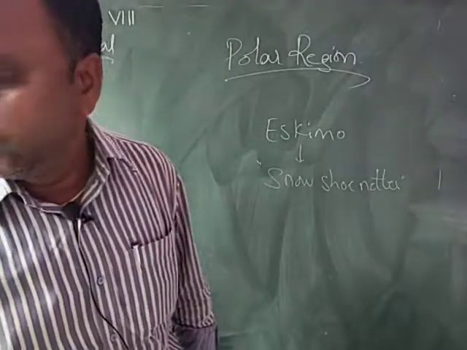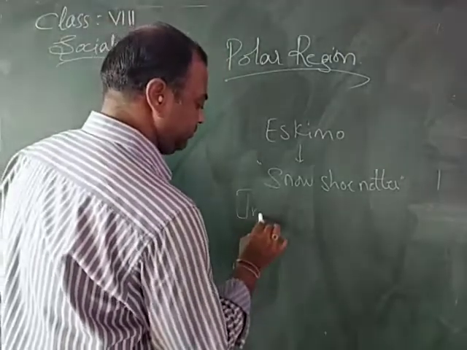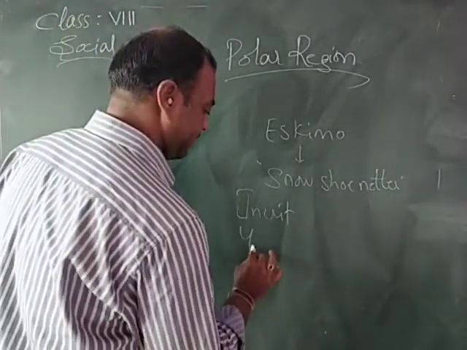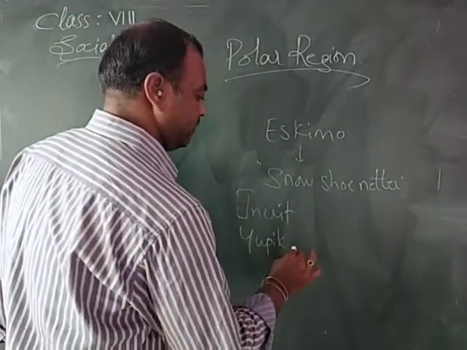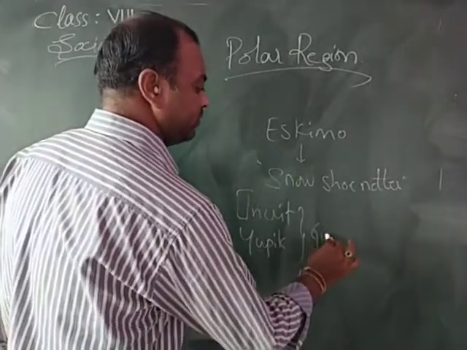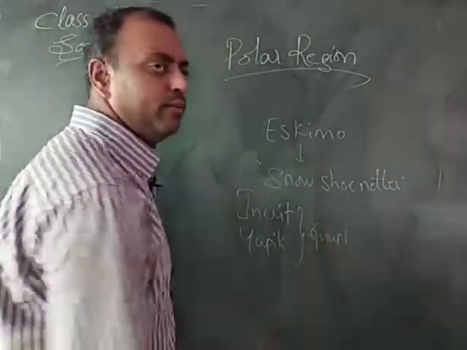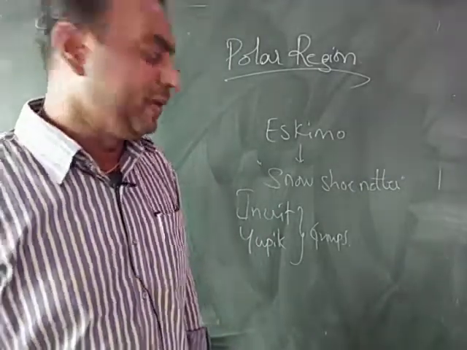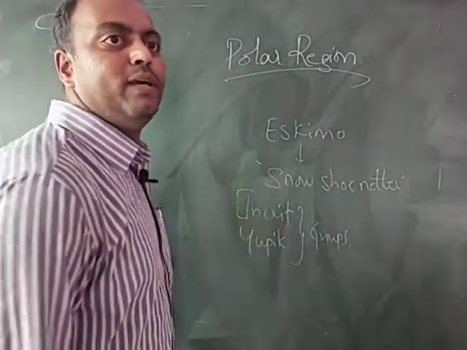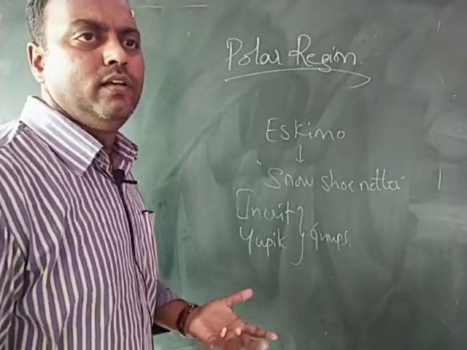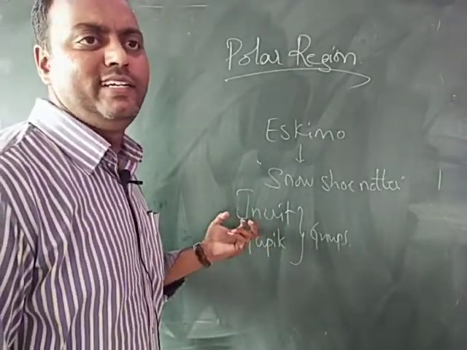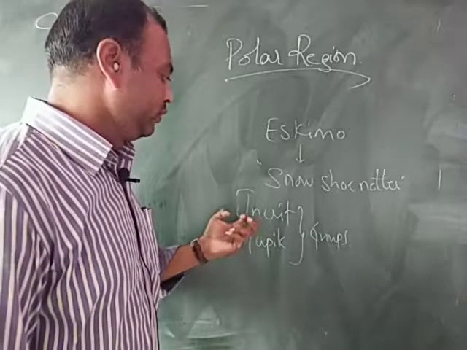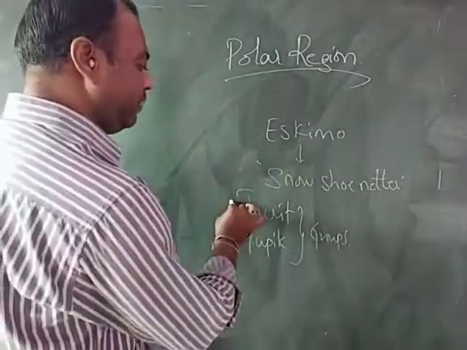One is Inuit. The other one is Yupik. These are the two important groups found among the Eskimos. Inuit in their language means the people, or the real people. These Eskimos are descendants of Siberia, now a part of Russia in northern Asia. So Inuit is nothing but real people.